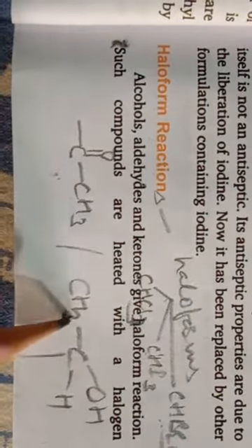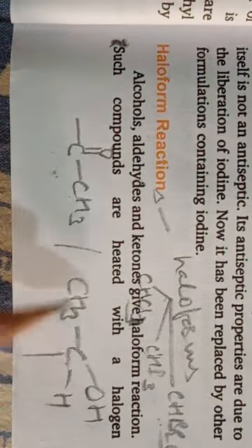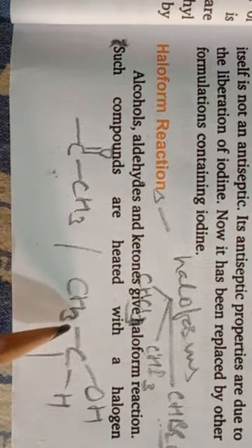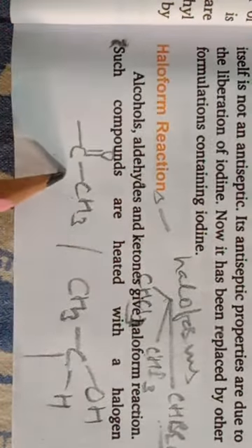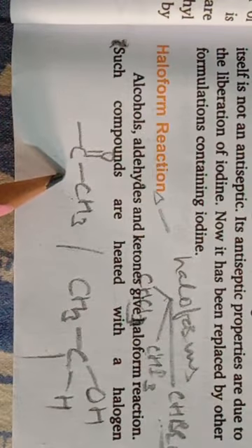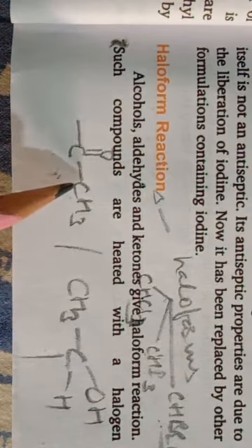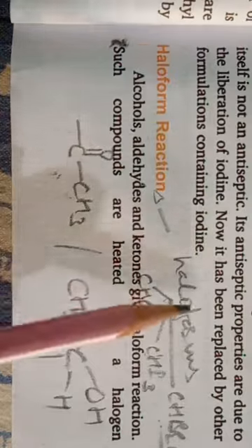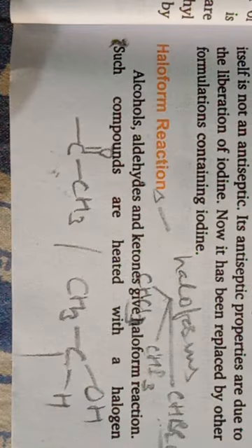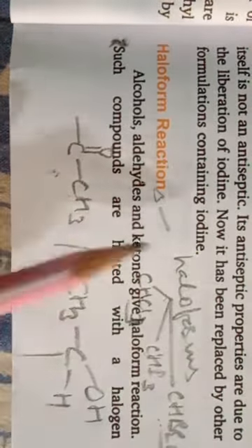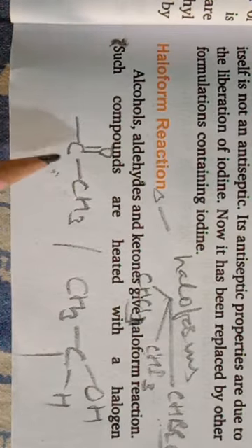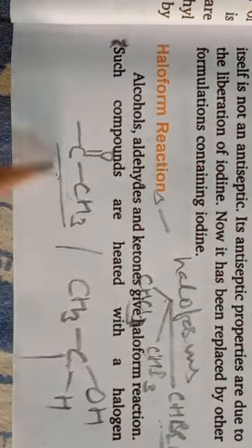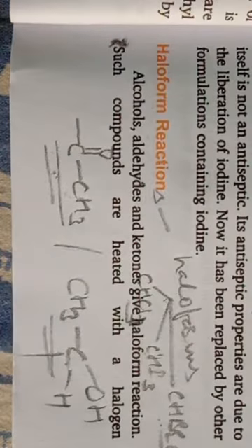So this is a secondary alcoholic group. The compounds which have this group will convert into this group due to oxidation, and after that they will form haloform. So haloform reactions are used for the presence of this group or this group.